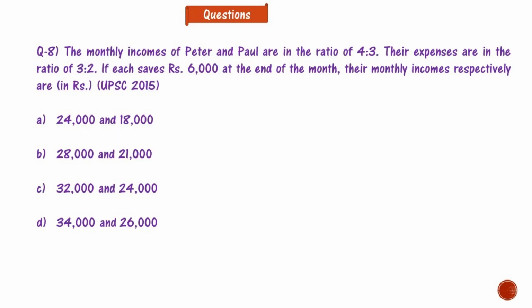Now comes question number 8. The monthly incomes of Peter and Paul are in the ratio 4:3. Their expenses are in the ratio 3:2. If each saves rupees 6,000 at the end of the month, their monthly incomes respectively are in rupees. This is UPSC 2015 question. Options are 24,000 and 18,000; 28,000 and 21,000; 32,000 and 24,000; 34,000 and 26,000. Please answer this question.